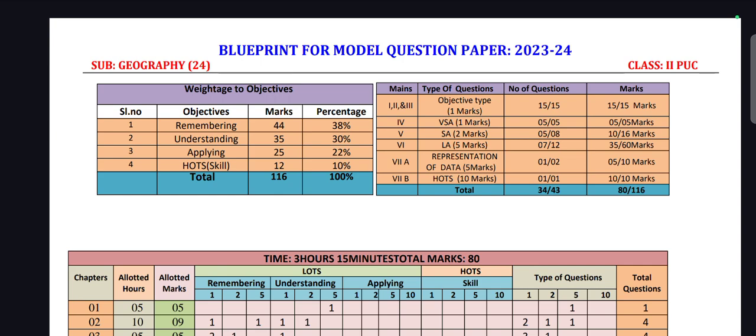Now the mains. First, second and third main consist of objective type, that is 1 mark, and the number of questions is 15. Out of 15 you have to attend all, so it is 15 by 15 marks. And the fourth main is very short answer questions, 5 questions of 1 mark. You have to attend all 5, so totally 5 marks.